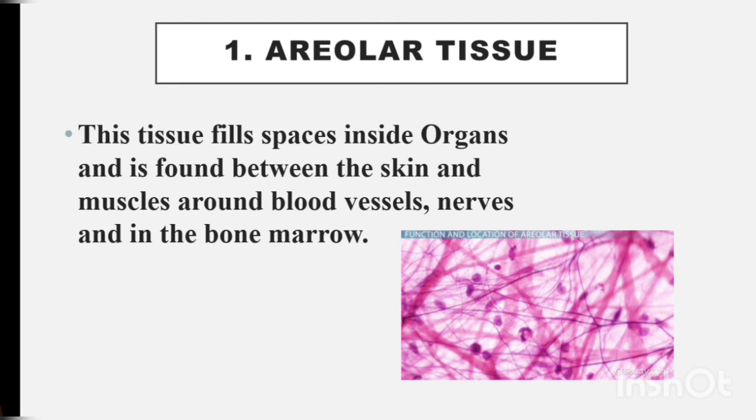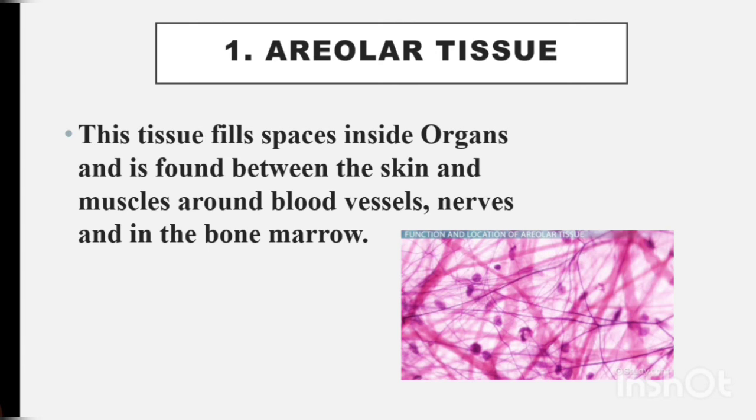This tissue fills space inside the organs and is found in between the skin and muscles, around the blood vessels, nerves and in bone marrow. So where do we see the areolar tissue? We see it inside our vital organs, inside our heart, inside our kidney, all the internal organs.